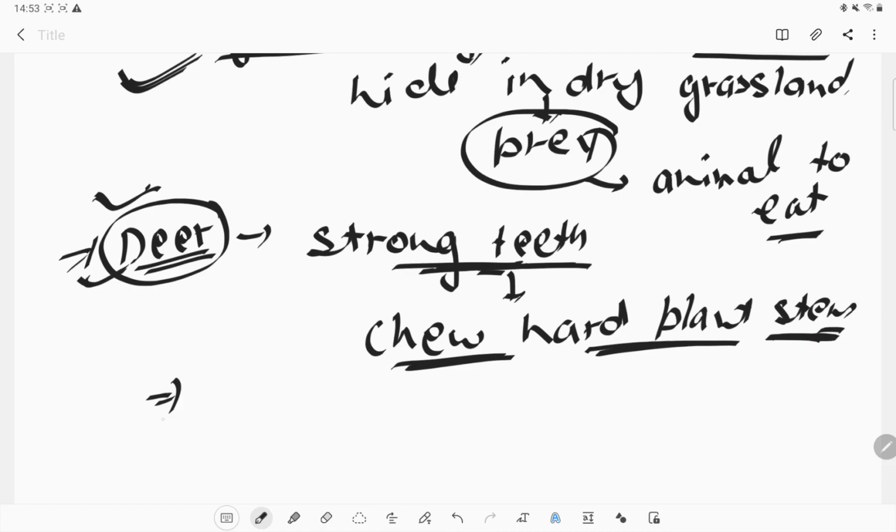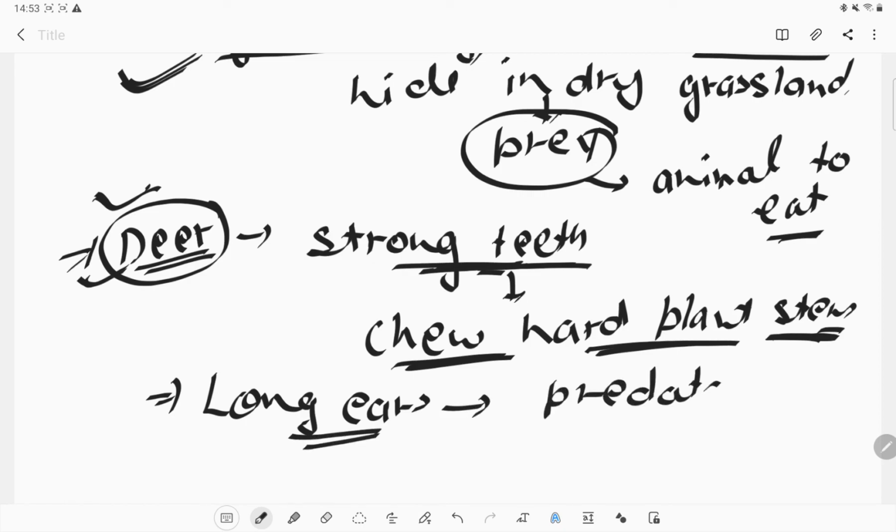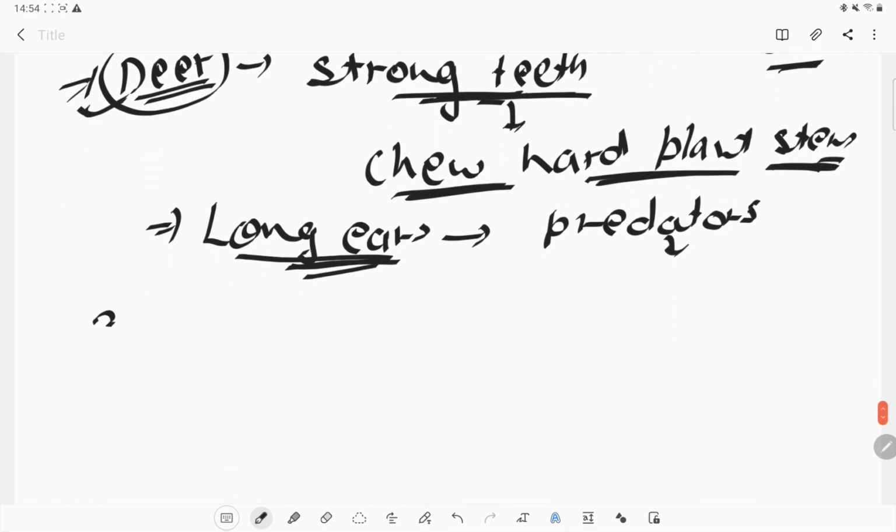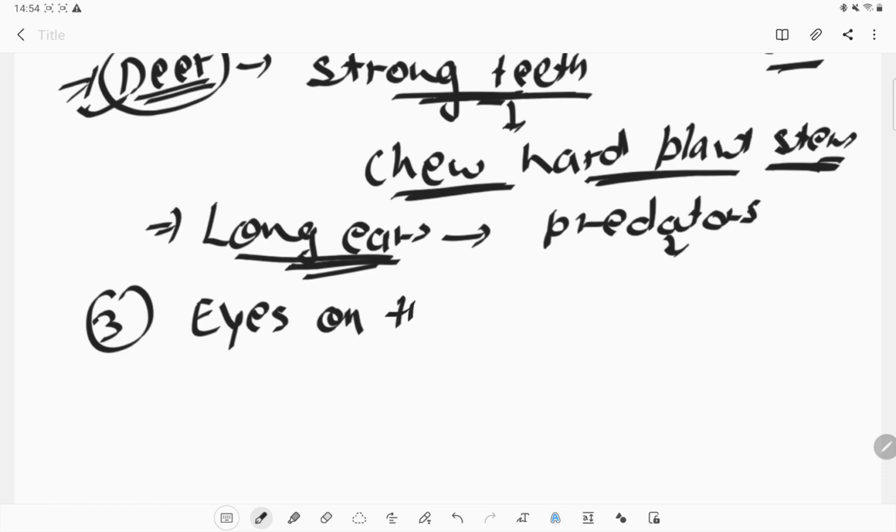Okay, what else? Long ears. They have long ears to hear the movement of predators like lions. The predators are the animals like lions, which make them their prey. Okay, so long ears also help in protection, as well as they have eyes on the sides.